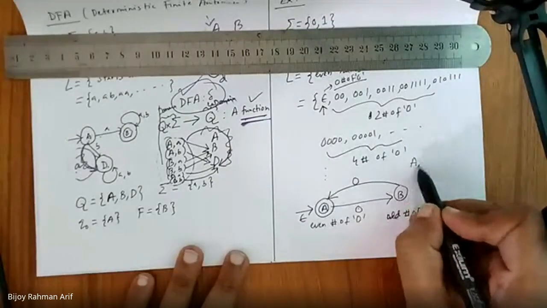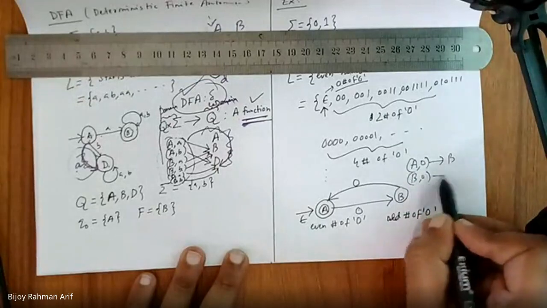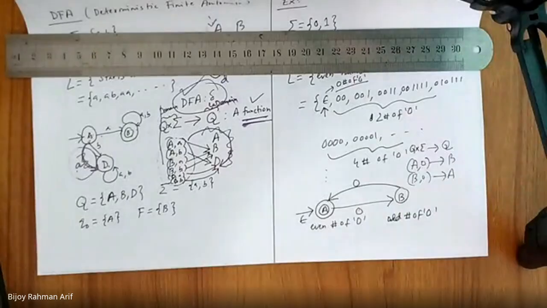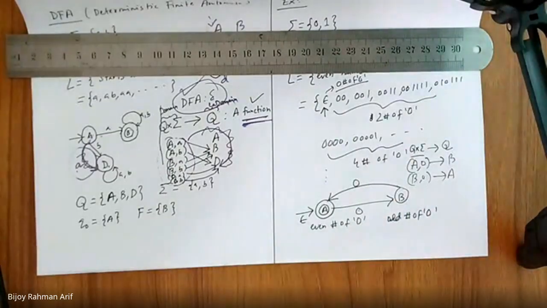Where is it used multiple times? Sir, from A, 0 went once. Wait, what is the couple? A, 0 connected to B, and B, 0 connected to A. Are they the same couple? No. So why is a single couple used multiple times? Sir, if there are two 0s, or four 0s, what will happen? Where was it used multiple times? Answer the question: why is it used multiple times?